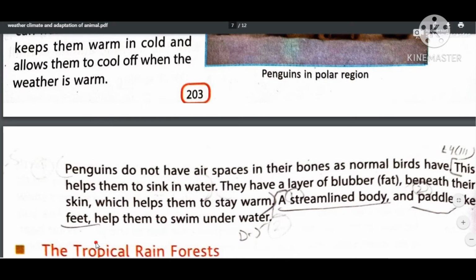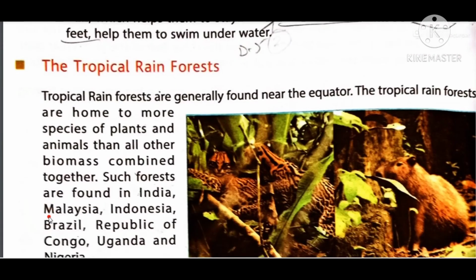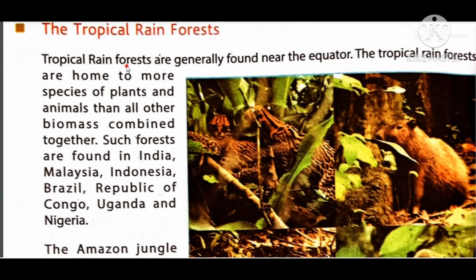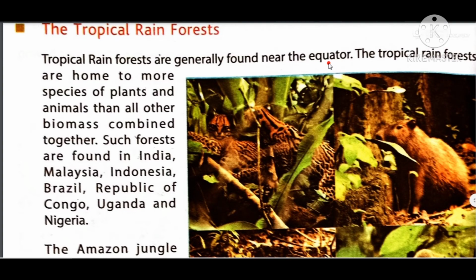Next one is the tropical rainforest. Tropical rainforest, as the name indicates, means a large amount of rainfall is there. Tropical rainforests are generally found near the equator. Earlier we had discussed the adaptation related to the pole, and here we will discuss the adaptation related to the equator. The tropical rainforests are home to more species of plants and animals than all other biomes combined together.